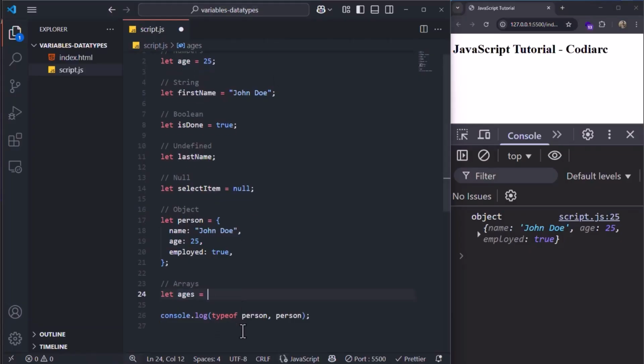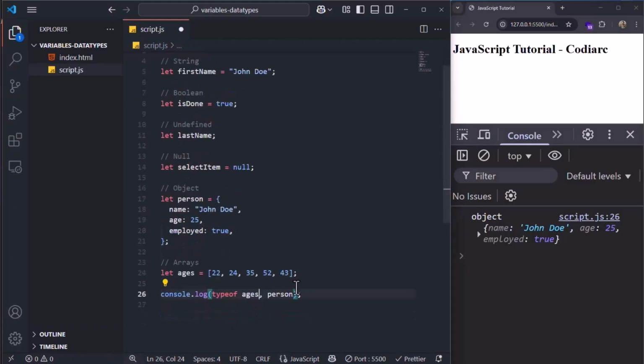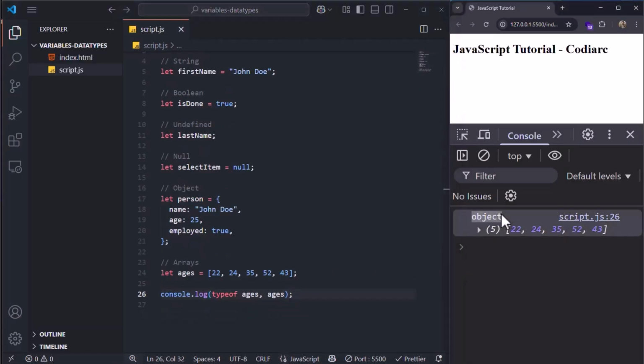Ages is equal to, you use brackets like that, then you use 22, 24, 35, and you can separate the values with commas, and 52 and 43. If I ask for the type of ages and show me the ages, the type is object. As I told you, this is a special type of object that holds multiple values in an ordered list. We're going to talk about that later in depth.